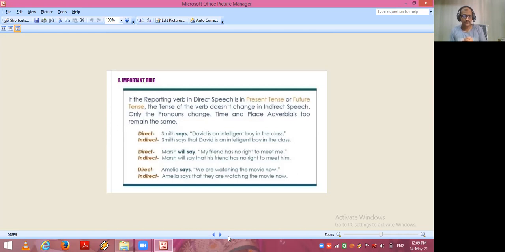Direct speech: Smith says, David is an intelligent boy in the class. Now here in bold type, the reporting verb given is says. So says here is used in present tense form. Now, which change have we made in indirect speech? See the example. Smith says that David is an intelligent boy in the class.